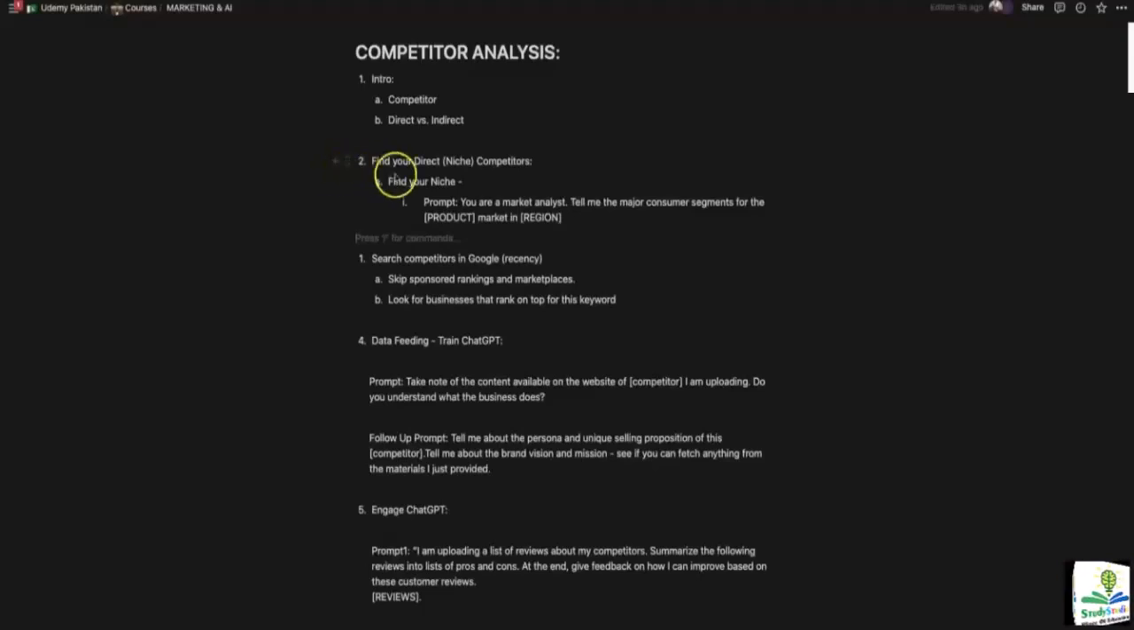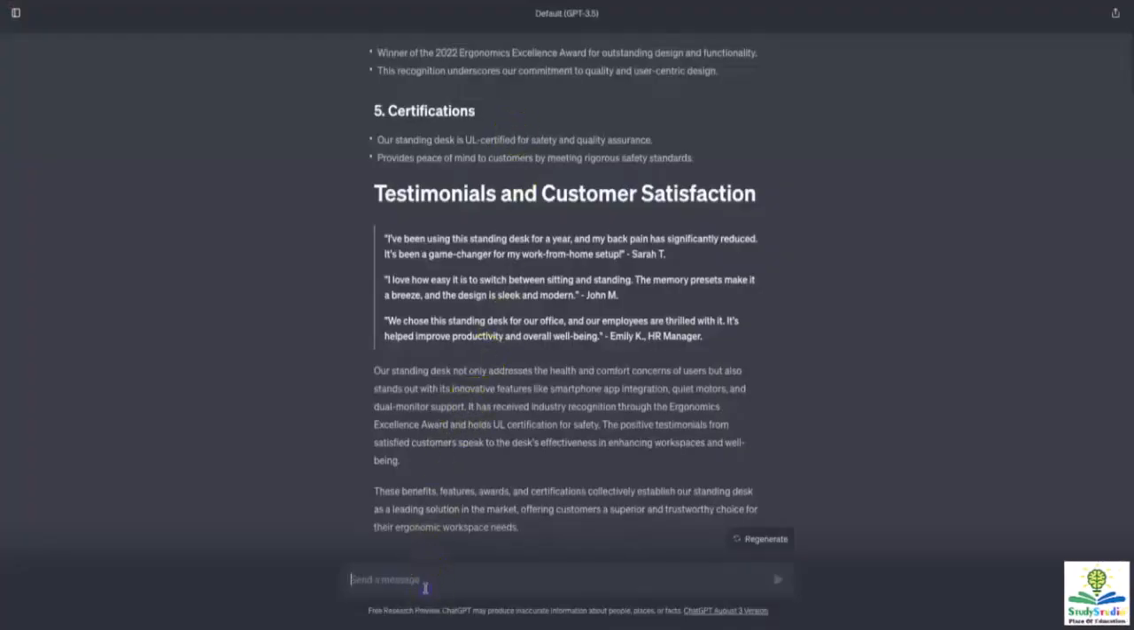So we are going to use the first prompt. I am going to take this from here, copy it, go to ChatGPT, and paste it over here. Now it goes like, you are a market analyst. Tell me the major consumer segments for the product over here. I'm going to replace this with standing desk. And in the region, I am going to say North America.